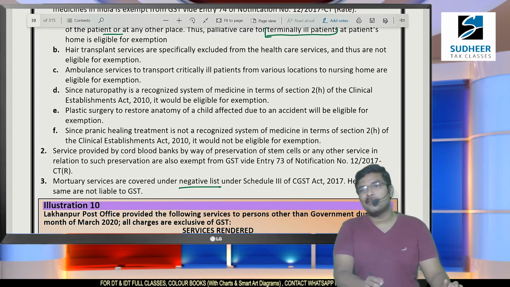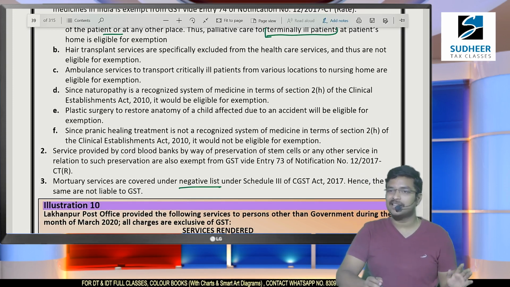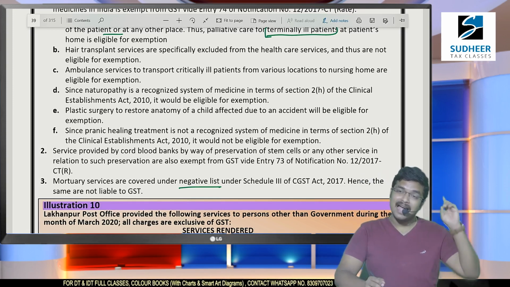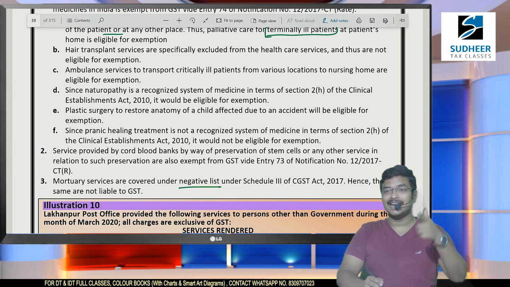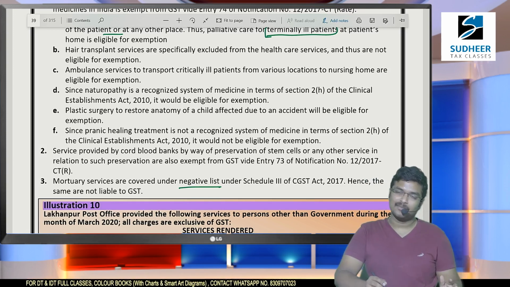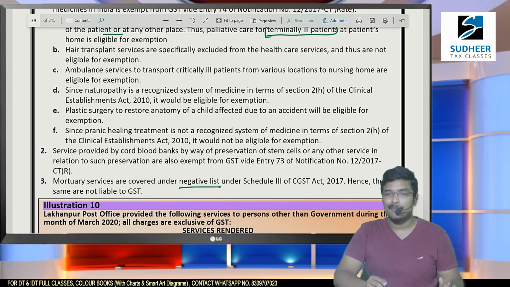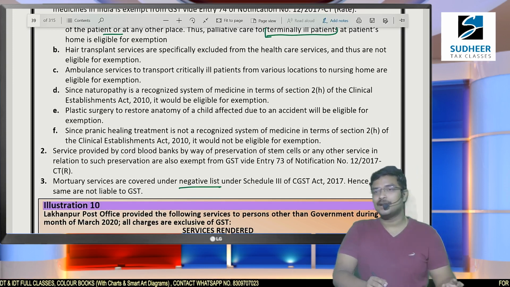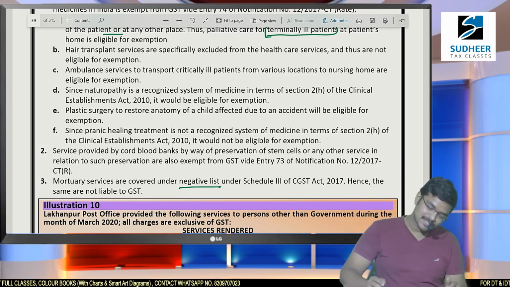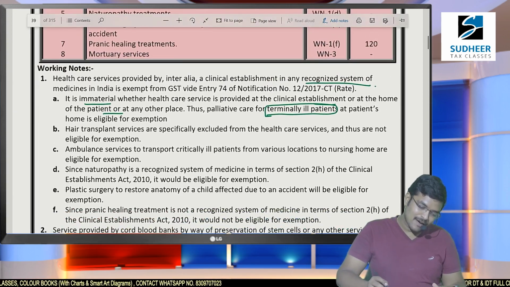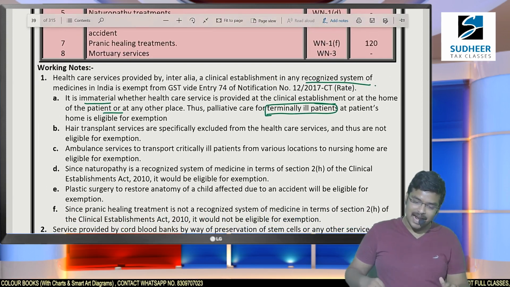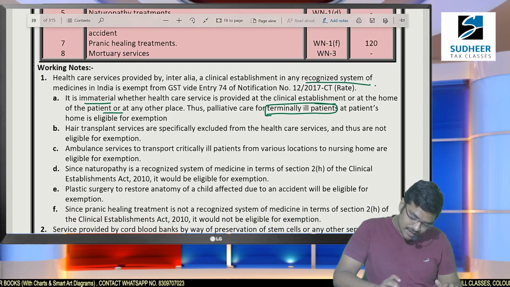A notification can be withdrawn without the approval of the Houses of Parliament, but for the act to get changed, it requires the approval of Parliament. Rajya Sabha and Lok Sabha approval is required. That is the difference between the negative list and exempted supplies. Okay. So by this we have completed illustration number 9, and we have completed healthcare services under GST.